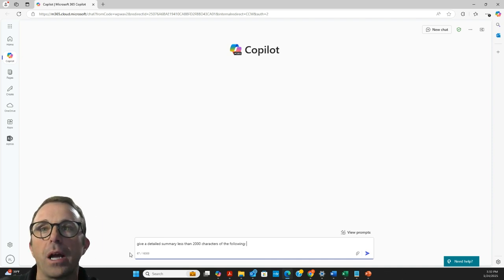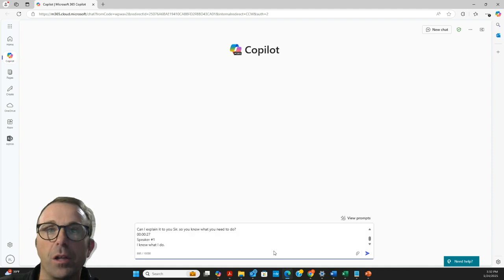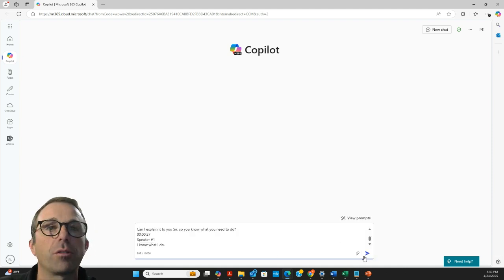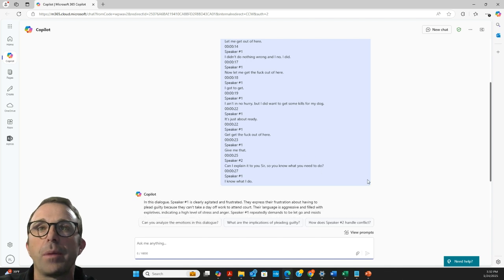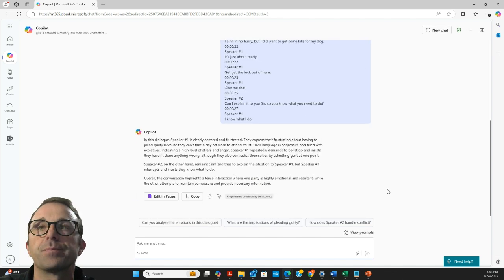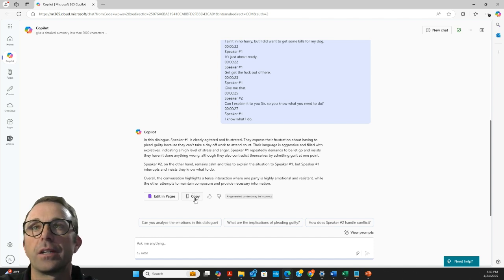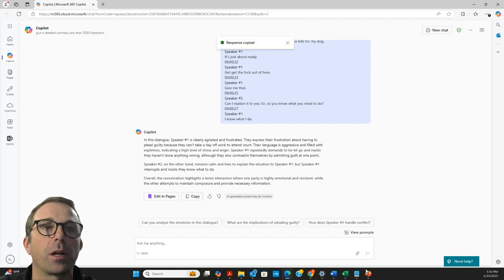it into Copilot. I've already said, give me a detailed summary of less than 2,000 characters of the following. So I throw in the traffic stop, which was a traffic stop I was able to pull off of the internet. And so it basically says this information, the dialogue, this person is agitated and so forth. So we have that information. I'm going to copy that.